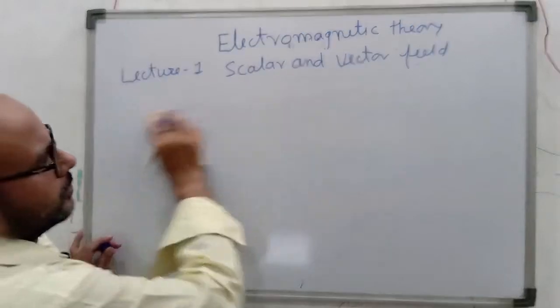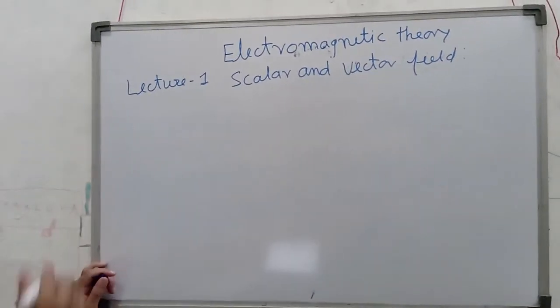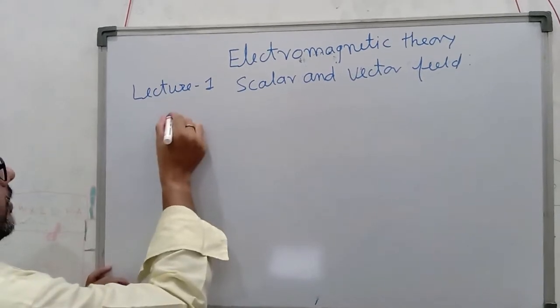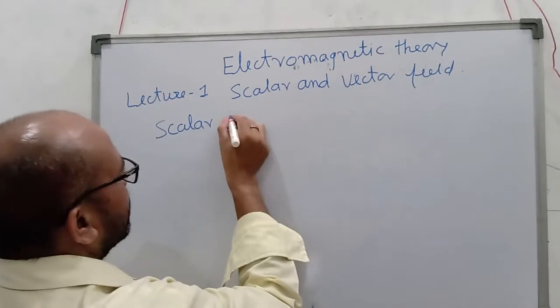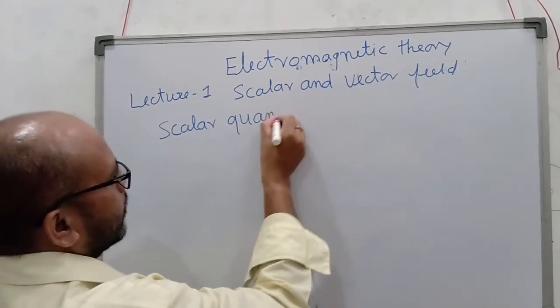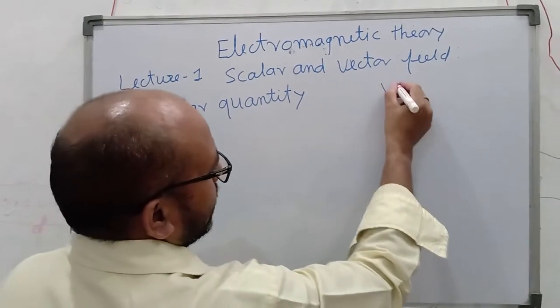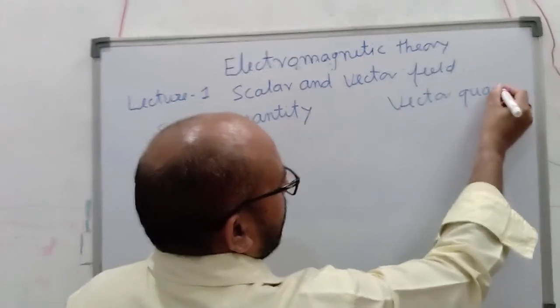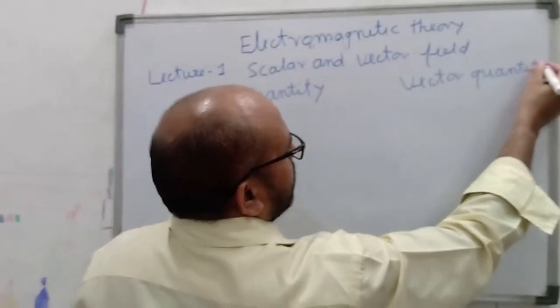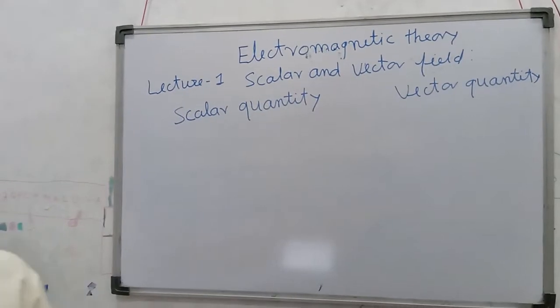So physical quantity is basically of two types. One is the scalar quantity and another is the vector quantity. You already know the scalar quantity, that is very simple.